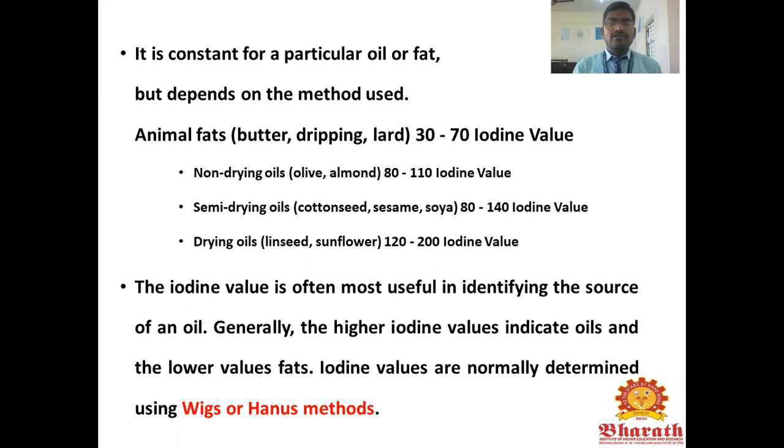The iodine value is often most useful in identifying the source of an oil. Generally, a higher iodine value indicates more unsaturated oils, and lower values indicate more saturated fatty acids. The iodine values are normally determined by using the Wijs or Hanus method. There are two methods to determine the iodine value.